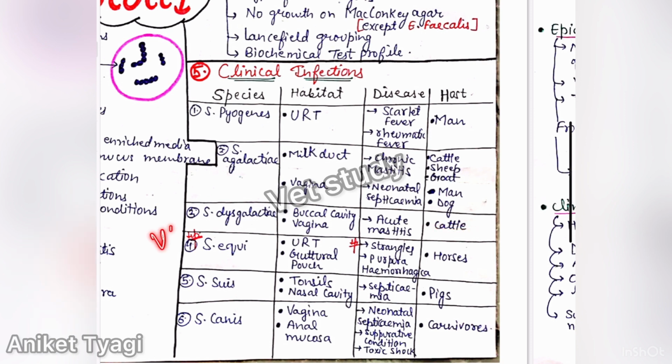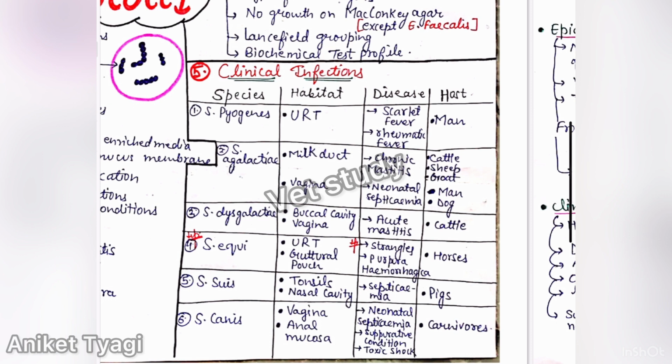After this, the most important pathogen is Streptococci equi. The usual habitat is the upper respiratory tract and Guttural pouch. So what is Guttural pouch? Guttural pouches are basically large auditory tube diverticula, and they contain air, between 300 to 600 ml. Okay, and they are present in odd-toed mammals.